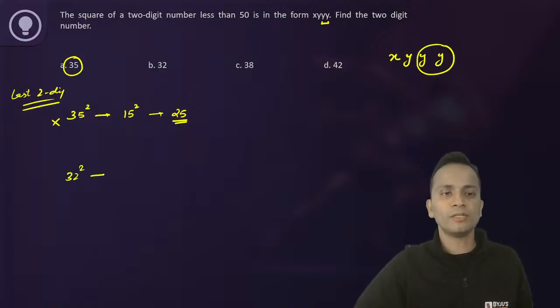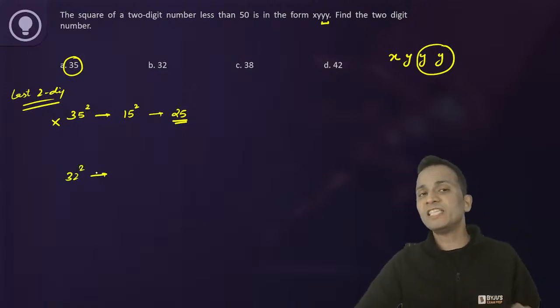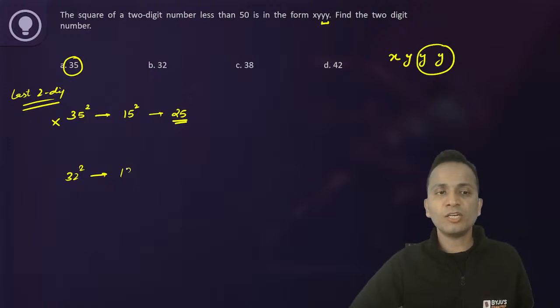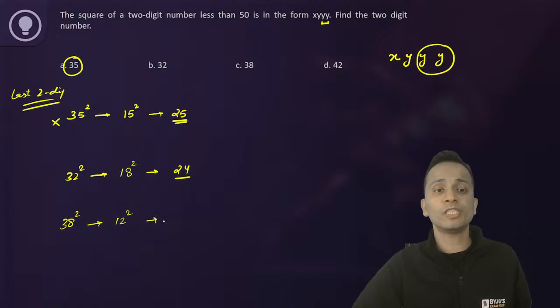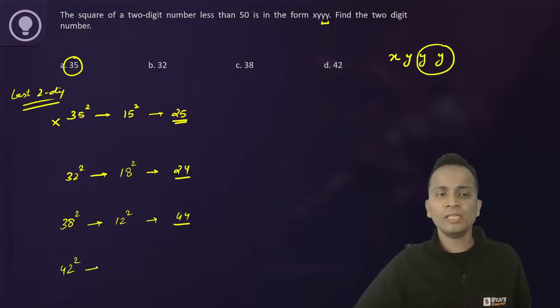32 square. Now what is the difference of 32 from 50? 18. So 32 square, the last 2 digits will be same as 18 square. The last 2 digits of 18 square are 24. Again 24, 2 and 4 are not equal, rejected. 38 square, the last 2 digits will be same as 12 square, which is 44. These two are equal, it can be the answer. I'll keep it. 42 square, the last 2 digits will be same as of 8 square.